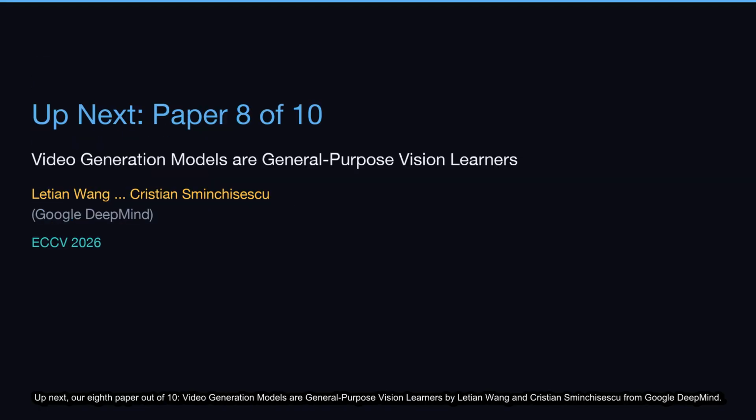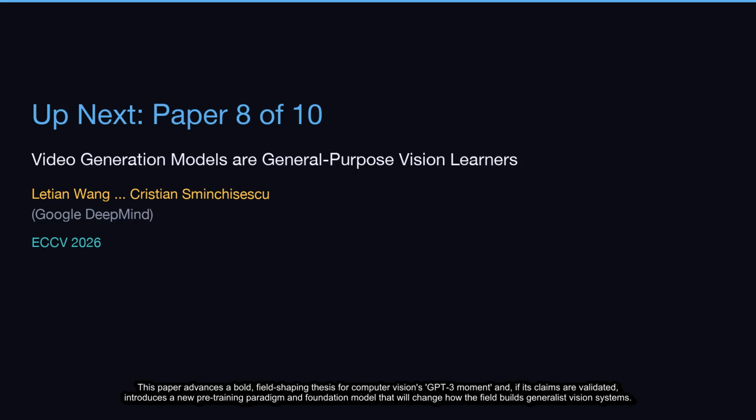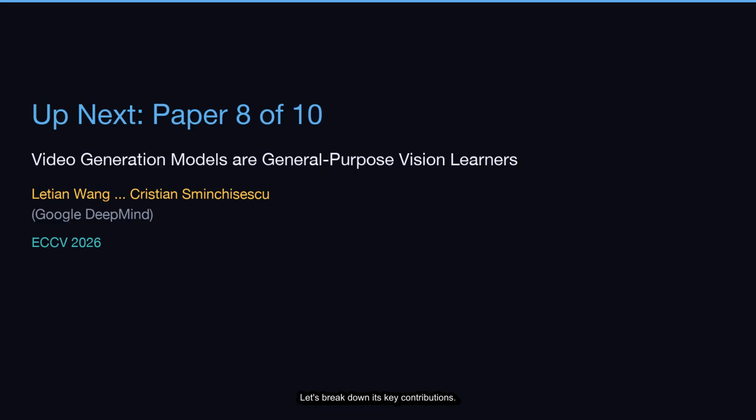Up next, our 8th paper out of 10. Video generation models are general-purpose vision learners by Letian Wang and Christian Smincescu from Google DeepMind. This paper advances a bold, field-shaping thesis for computer vision's GPT-3 moment and, if its claims are validated, introduces a new pre-training paradigm and foundation model that will change how the field builds generalist vision systems. Let's break down its key contributions.